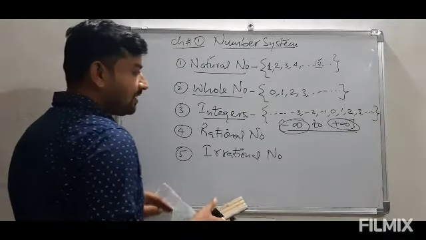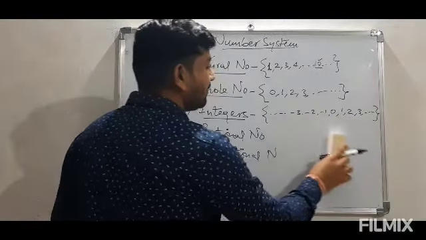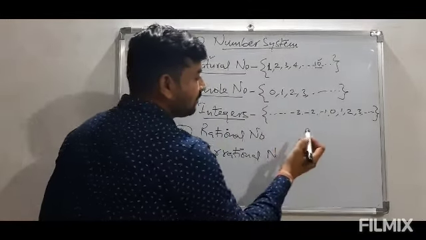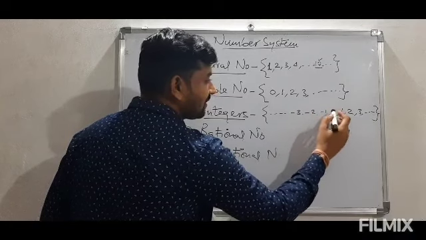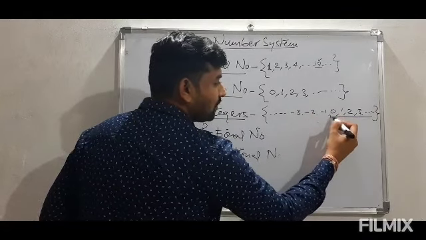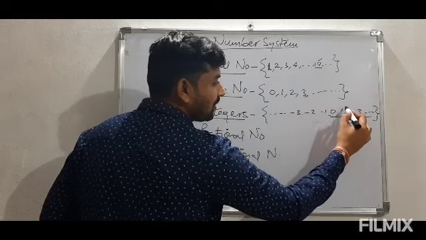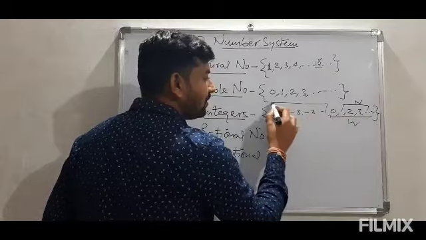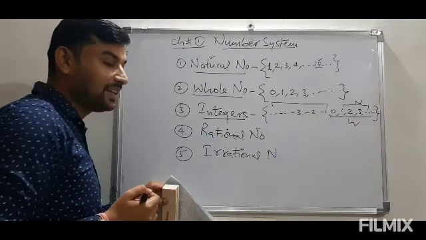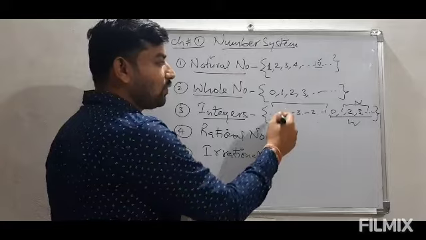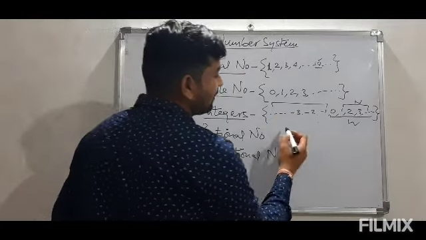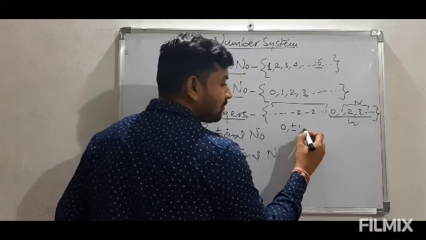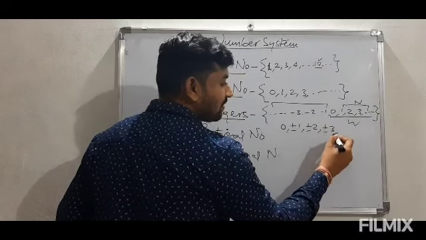So here the integers start from minus infinity and go till plus infinity. If we consider this from 0 to infinity, these are whole numbers. If we say 1 to infinity, these are natural numbers. Now if we include the negative numbers, sometimes called negative integers, we can say it can be written like this: 0, then plus minus 1, plus minus 2, plus minus 3, and so on.